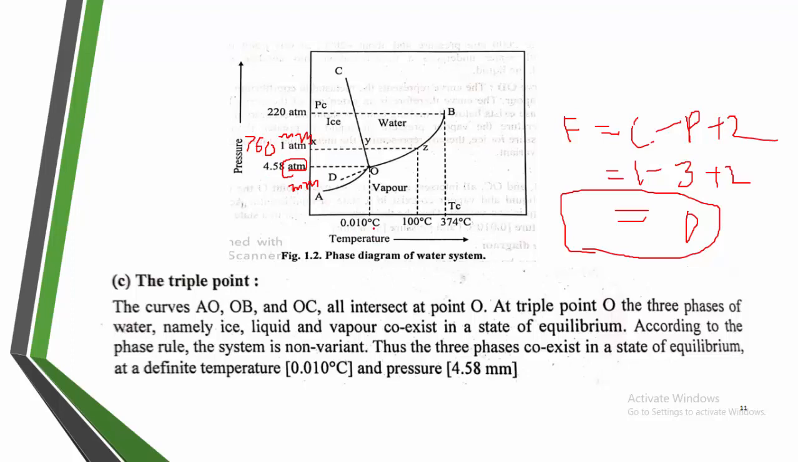That is less than 1. At such a point, all states coexist in equilibrium. Here the degree of freedom is 0. It is completely non-variant. To specify that state of equilibrium, there is no need to indicate any variable. We can directly indicate 4.58 mm of Hg at 0.010 degrees Celsius. They all exist with each other. So this is called the triple point.